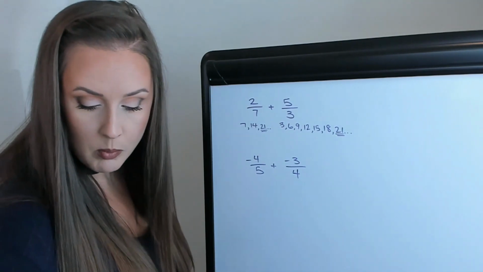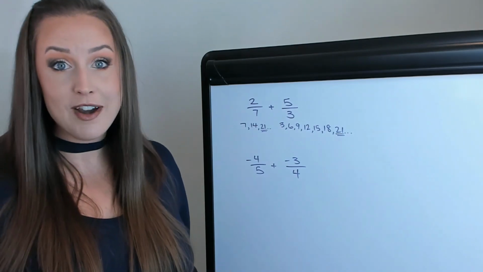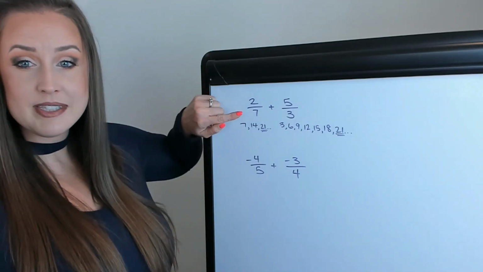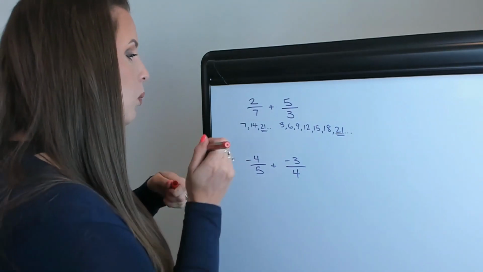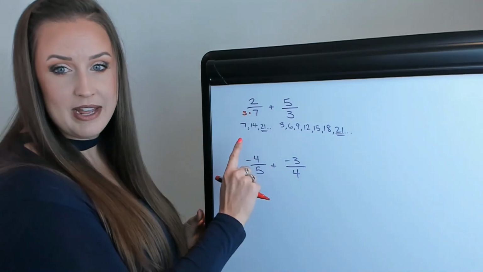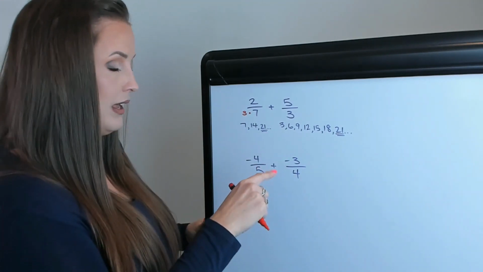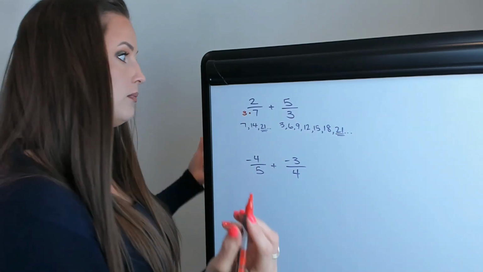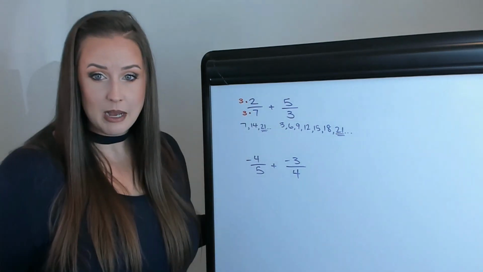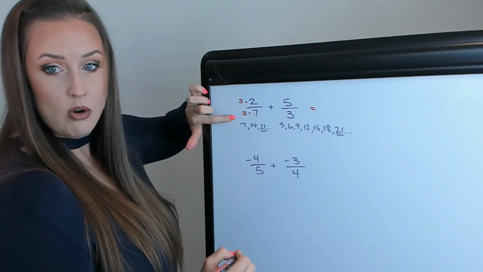So what we want to do is, remember what I said earlier, what you do to the bottom, you do to the top. Never adding and subtracting, only multiplying or dividing. So to make this 7 become 21, what I need to do is multiply that by 3. Another way to think of that is there's 3 numbers here. So you multiply that by 3. And apparently you need to do the sound effects too. So whatever you do to the bottom, you do to the top. So we're going to times that by 3 as well. So what we're going to have here is 6 over 21.